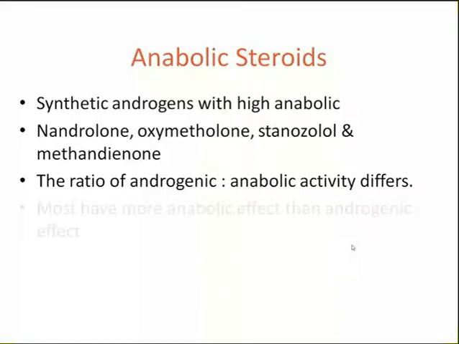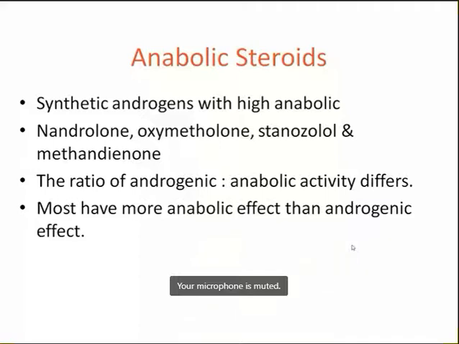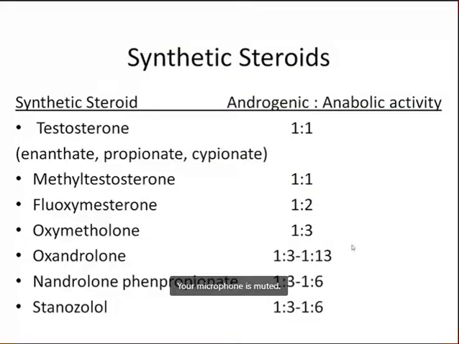So let me come to a few drugs. For example, we have synthetic steroids. We have testosterone. Testosterone has equal anabolic as well as androgenic property, an equal ratio.